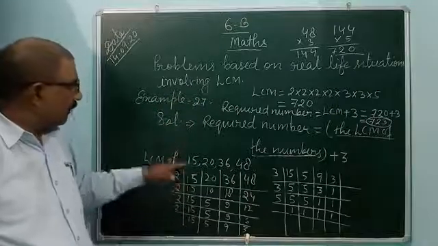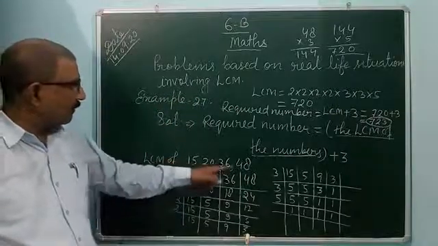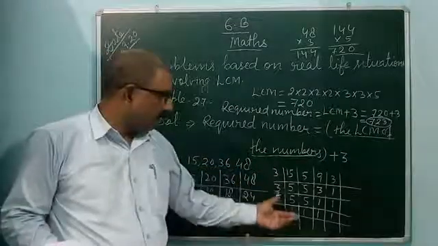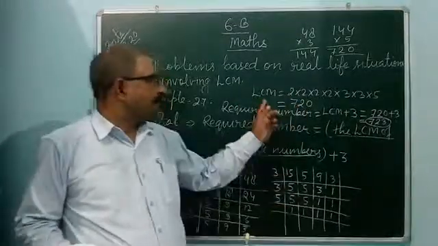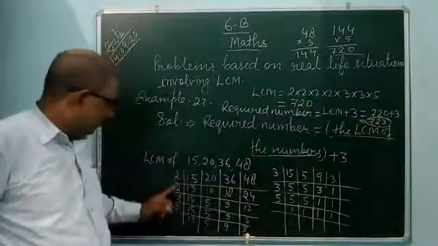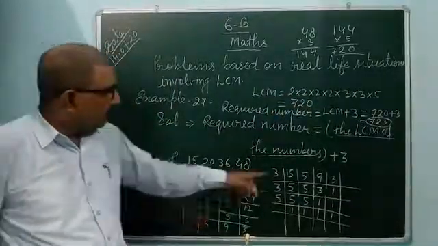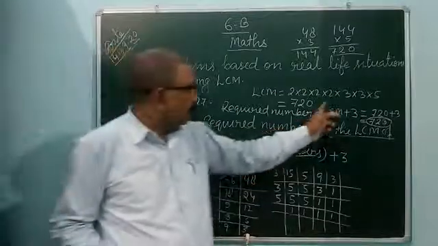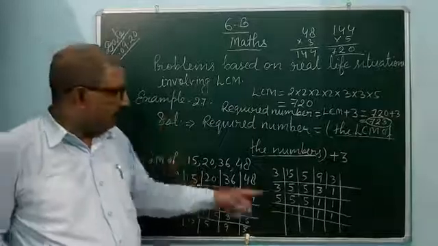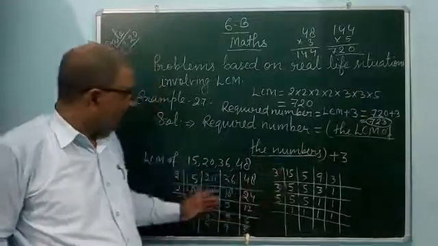Firstly you find out the LCM of 15, 20, 36 and 48. In LCM, how many times does 2 come? 4 times. 3 how many times? 2 times. And 5, 1 time. So in this way you can find the LCM.